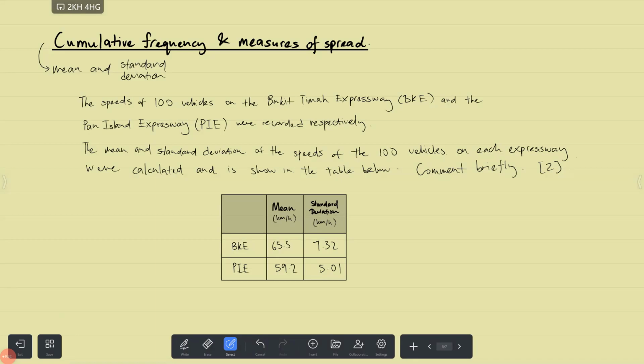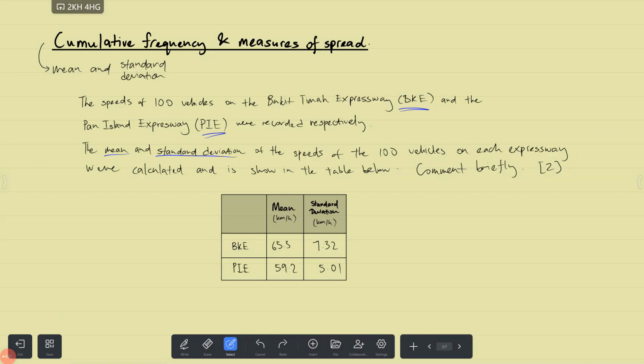The speed of 100 vehicles on Bukit Timah Expressway or BKE and the Pan Island Expressway PIE were recorded respectively. So basically it means that there were 100 vehicles on BKE, 100 vehicles on PIE, and their speeds were measured and recorded in a table. Of course, we don't have it here. And after that, the mean and standard deviation of the speeds of the 100 vehicles on each expressway were calculated and shown in the table below.